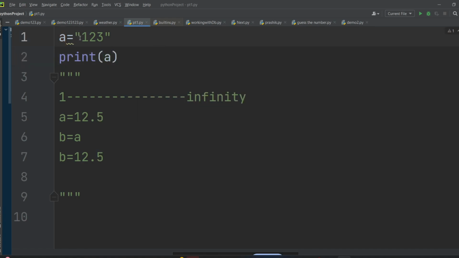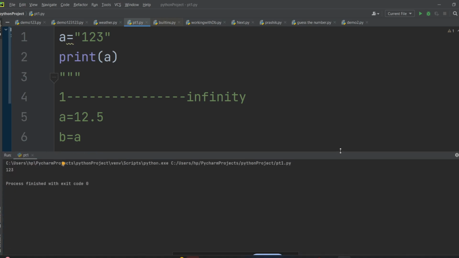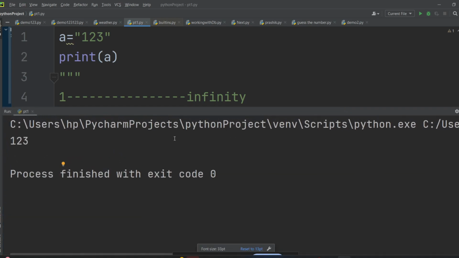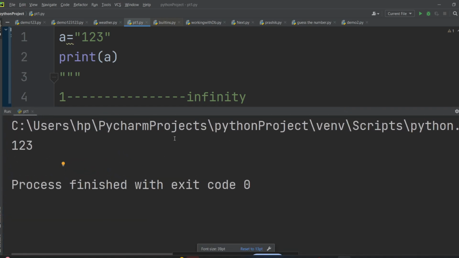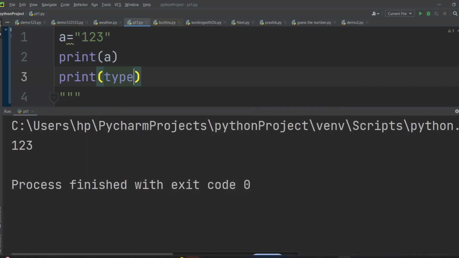If I directly print a, it will look like a number, it will not look like a string. Let me run this, where is my terminal? After running this, you can see it is 1, 2, 3. But the type is string. It is 1 2 3, and after this I will write print the type of a.